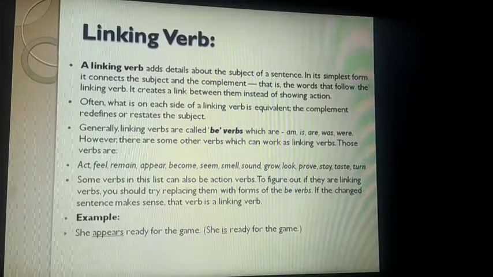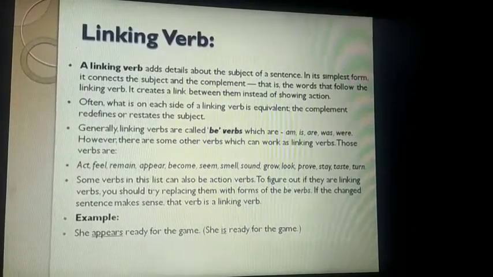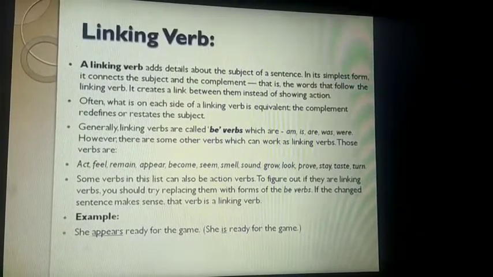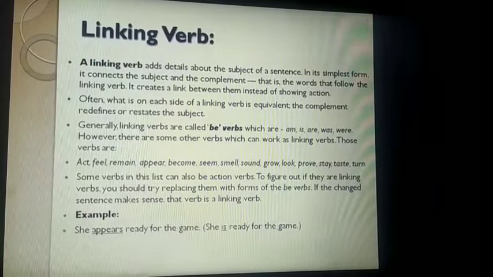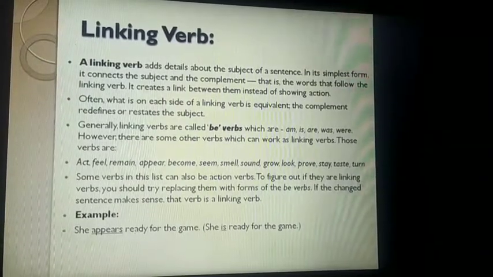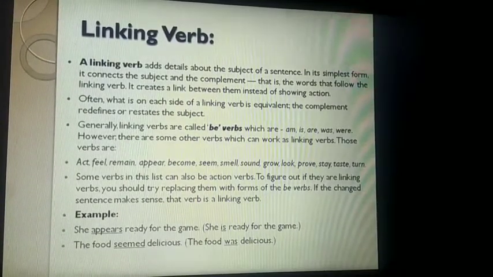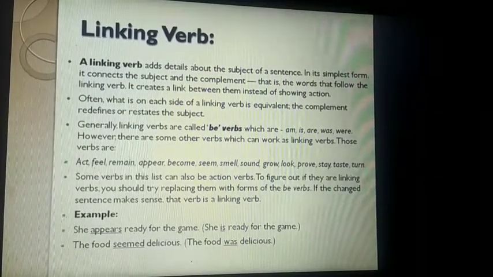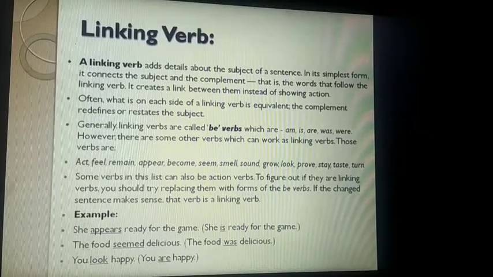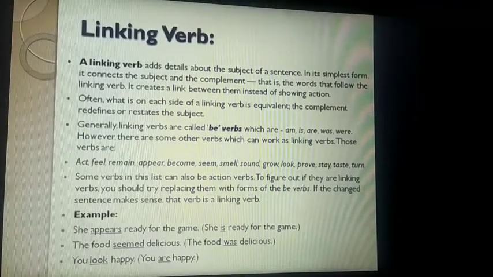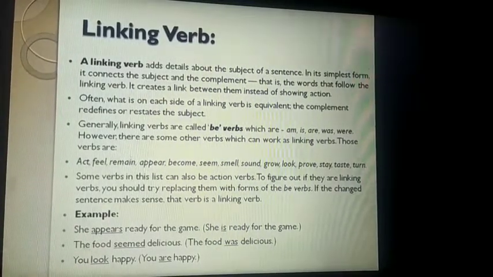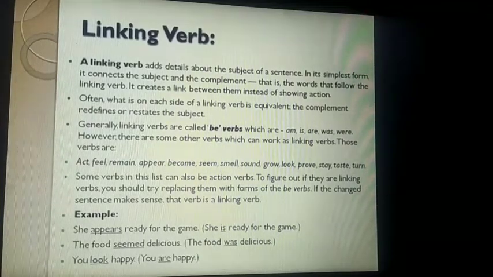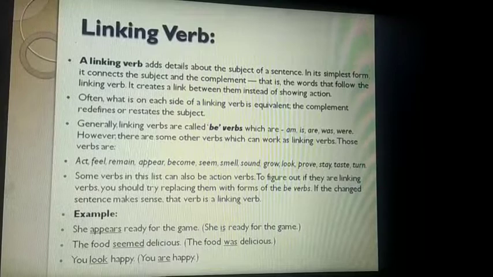She appears ready for the game. Here what is that? It means she is ready for the game. So here appears is a linking verb. The food seemed delicious. The food is delicious or was delicious. It is a linking verb. You look happy. You are happy. Okay, so appear, seemed and look हमने किससे replace किया? be verb से, and it is still giving sense. It means it is linking verb.